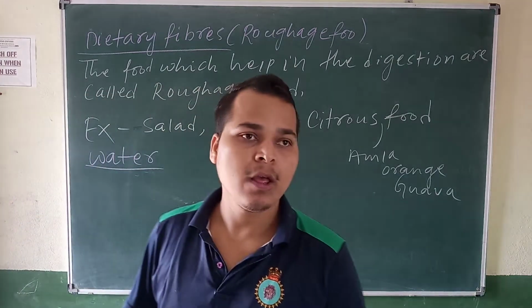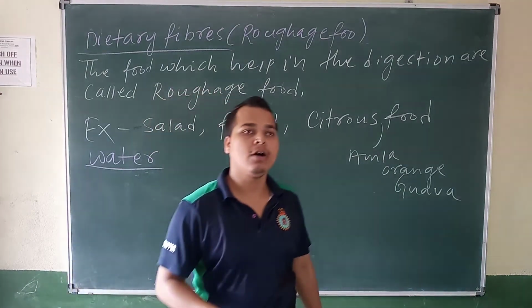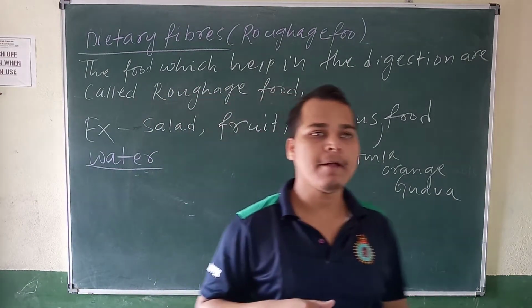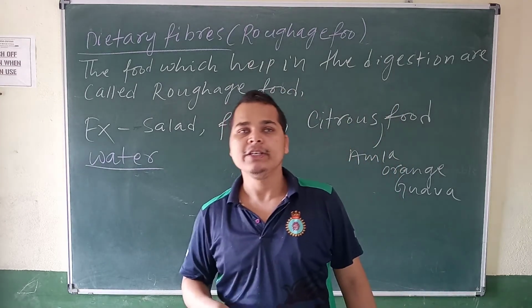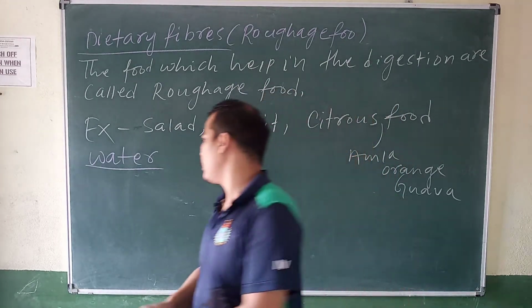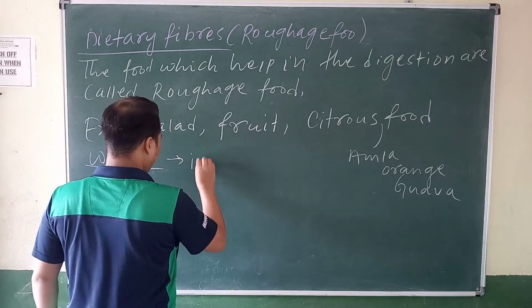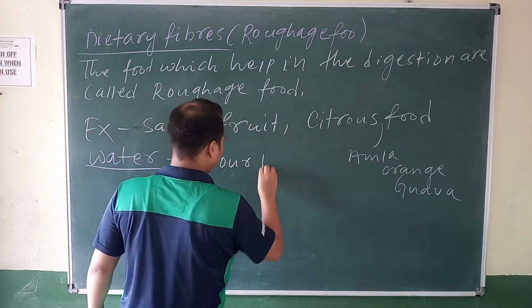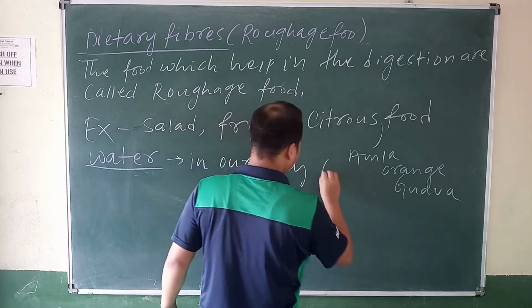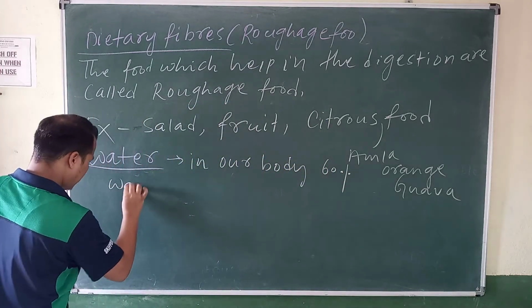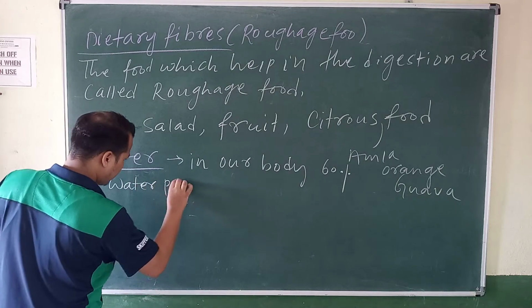Yes or no? Why? Water makes food digestion easy. In our body 60% water is present. Write down.